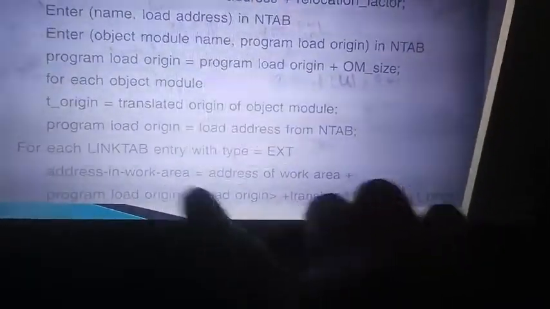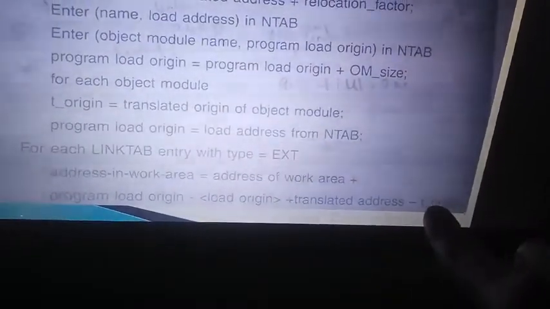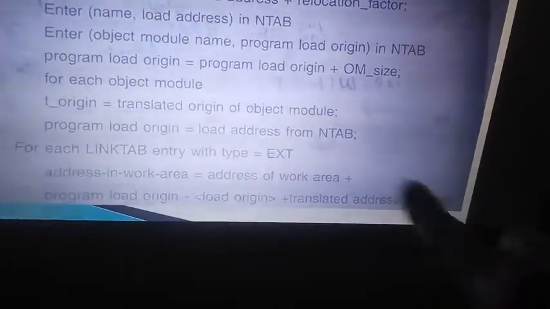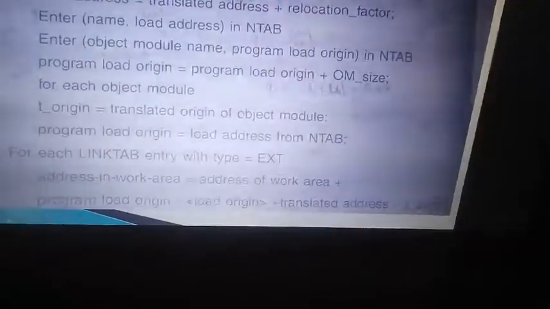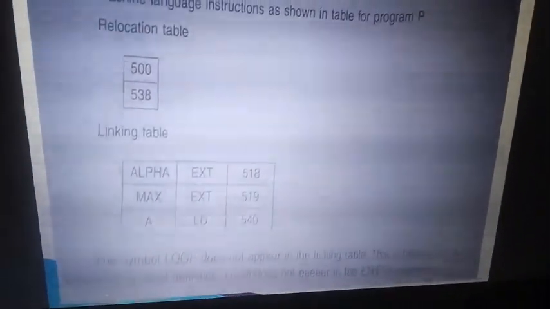Right? Load address is 900 plus the load origin 900 minus load origin, which cancels, so 900. Translated address is 518 minus translated origin 500. 518 minus 500 is 18. So you get 900 plus 18, 918, which is your work area. So to the location 918, clear? You search the alpha symbol. So where is the alpha symbol? What is the address of alpha?